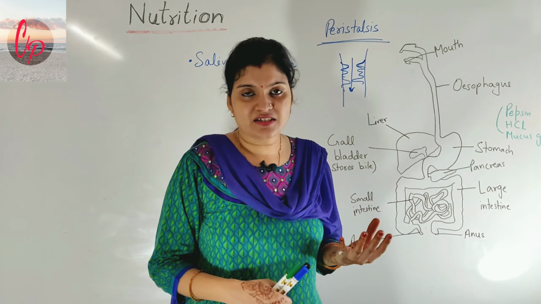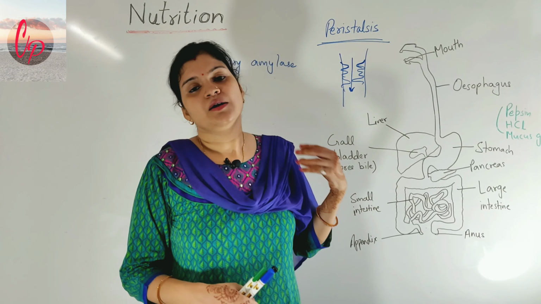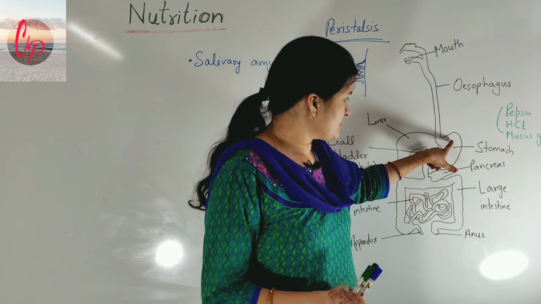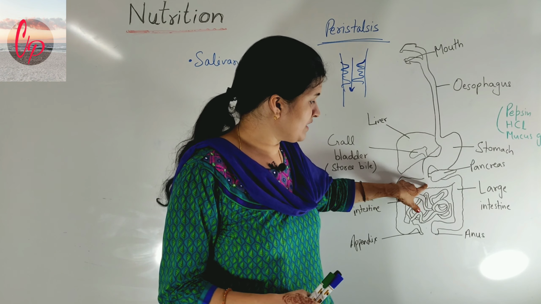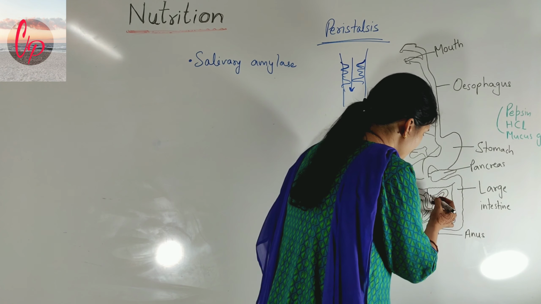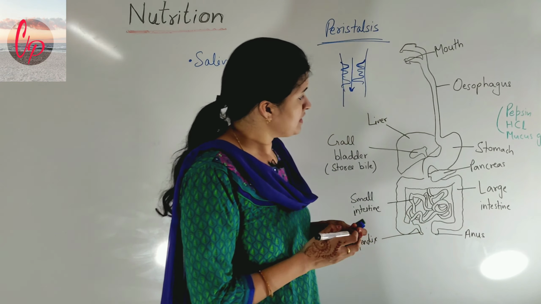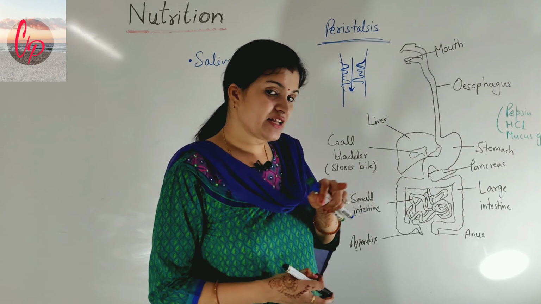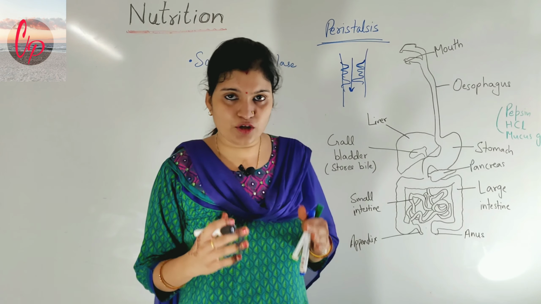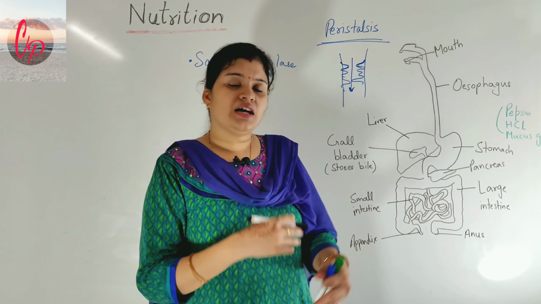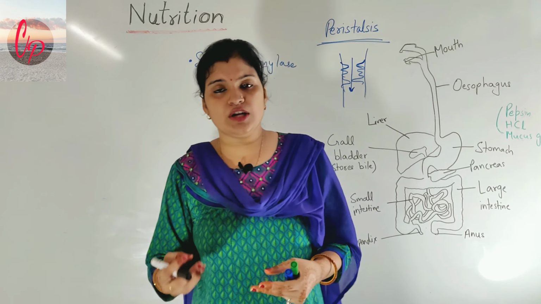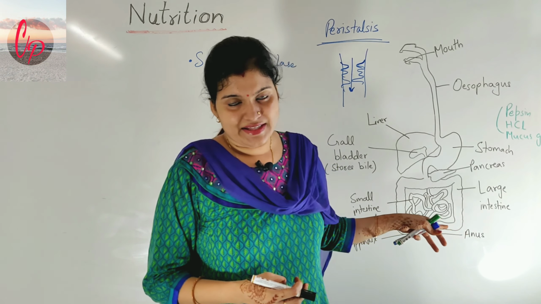So with the help of the sphincter muscle, the food will be pushed forward, and from the stomach it will come here in the small intestine, you can see the path here. The small intestine is the main site of digestion of the food, because all the complex molecules present in your food will be digested into smaller molecules in the small intestine itself.